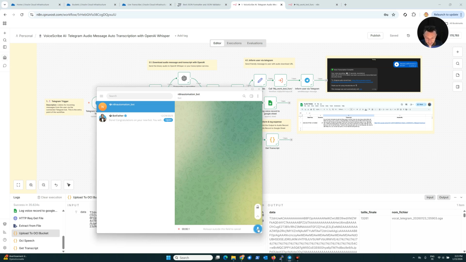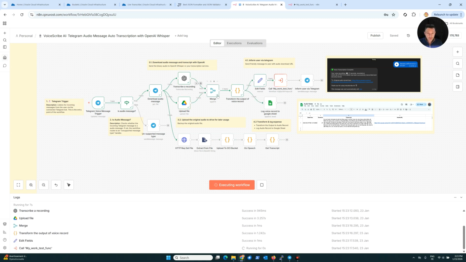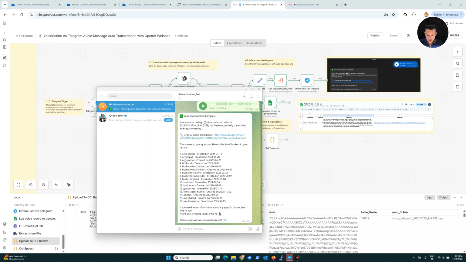Okay. Please give me the list of the buckets of my tenant. Okay, so you can see the message arrived, the workflow is running, then my sub workflow with my agent will go to OCI using the OCI Python SDK. And wow, I got the answer, the list of the buckets.